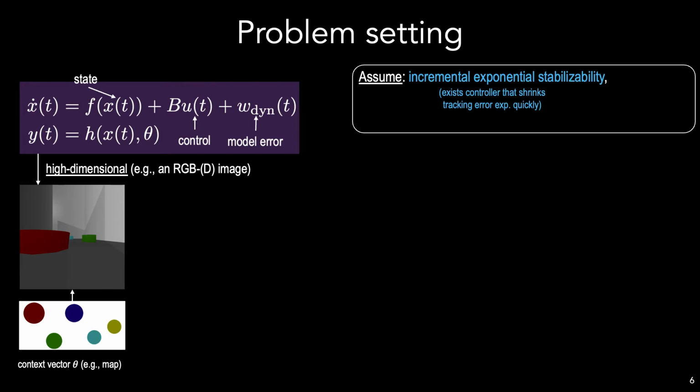We assume that the system is incrementally exponentially stabilizable and observable, which we will need later for our contraction-based convergence guarantees. While strong, these properties still apply to many under-actuated systems like cars and quadrotors, as we'll show later. Moreover, in this work, we restrict our attention to simulated images that are noiseless.